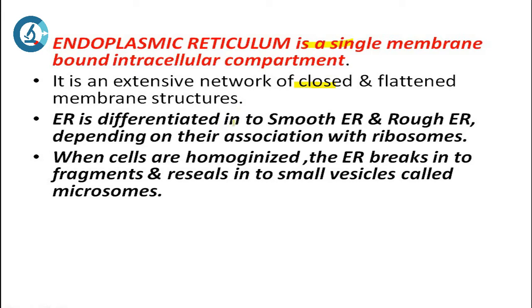So ER is differentiated into smooth ER and rough endoplasmic reticulum depending on their association with ribosomes. When cells are homogenized, the ER breaks into fragments and reseals into small vesicles called microsomes. So whenever you are breaking down the cells in order to release the cell organelles, the endoplasmic reticulum breaks down and seals into small vesicle like structures called your microsomes.